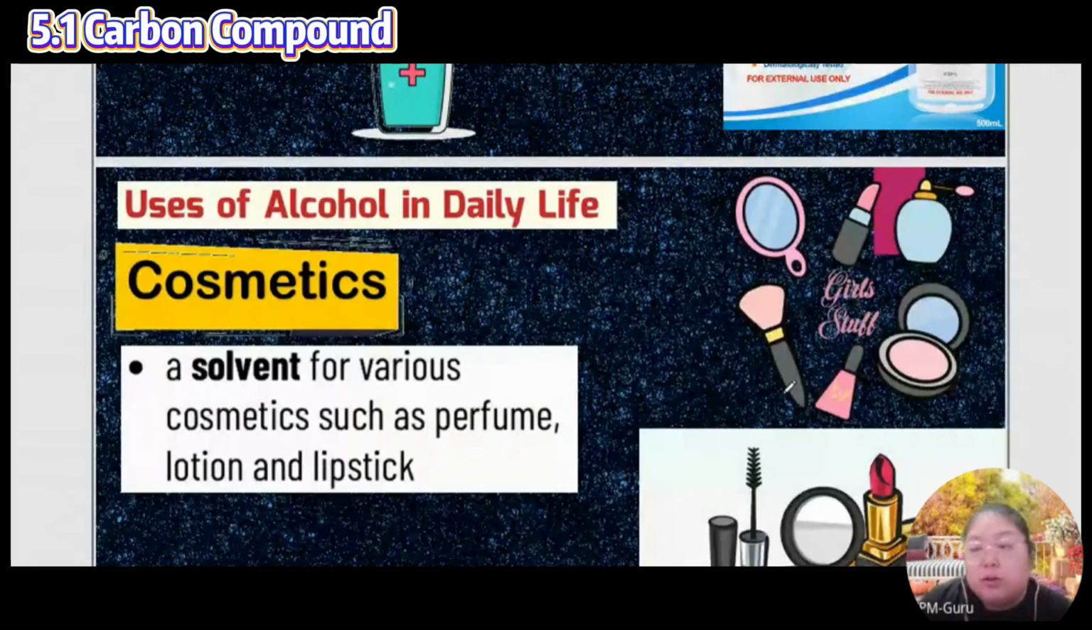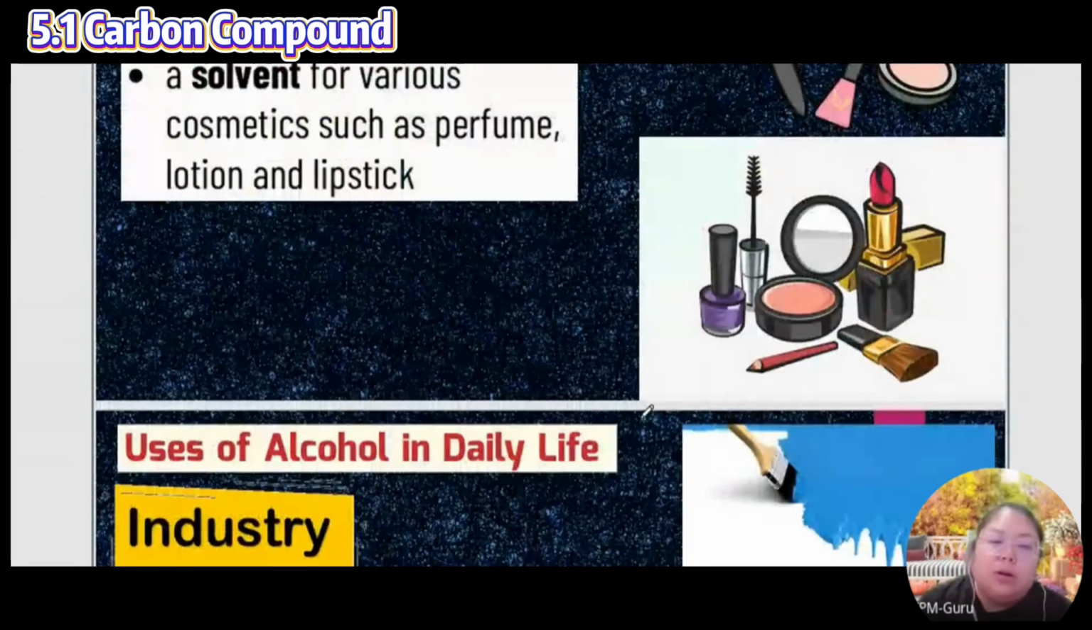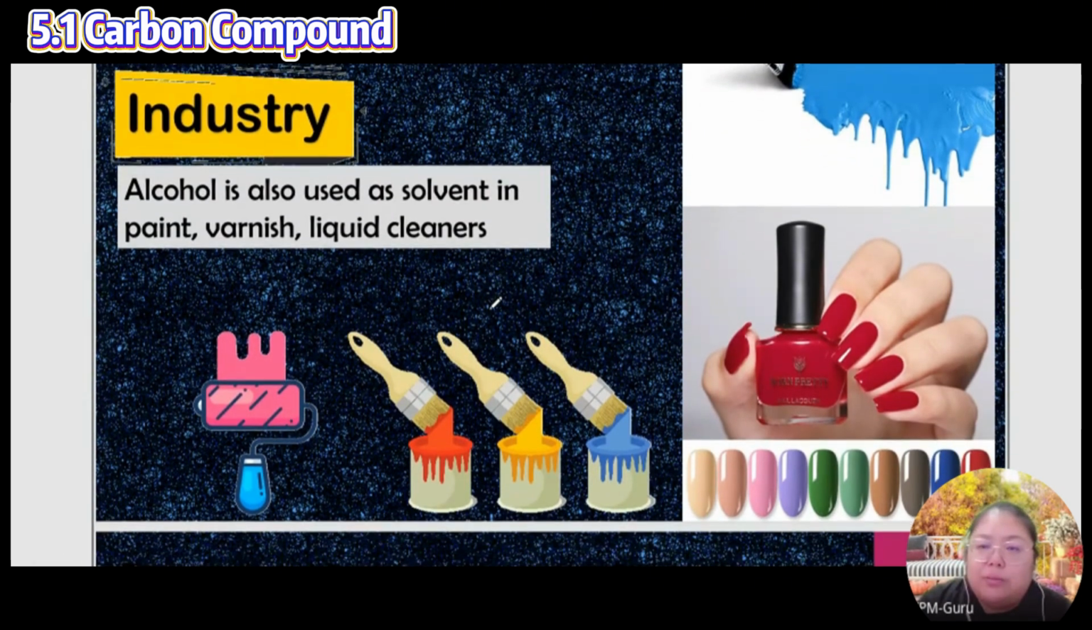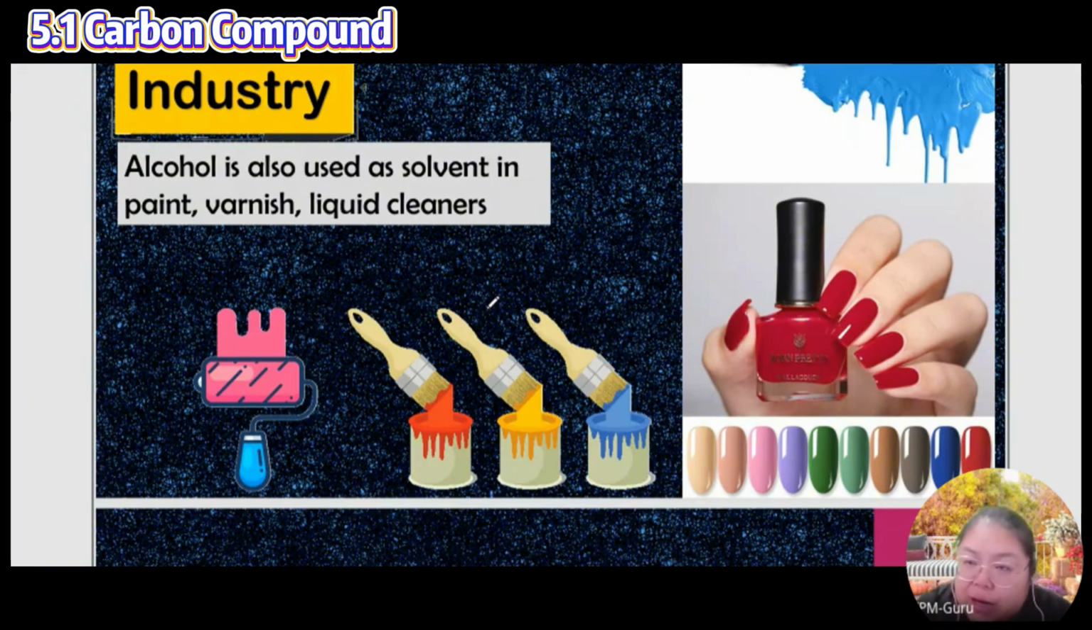Cosmetics also use alcohol. It is a solvent for various cosmetics, for example perfume. Perfume is one of the processes where they use alcohol to produce the ester. Lotion, lipstick, these all also use alcohol. Using alcohol in daily life, for example, alcohol is also a solvent in paint, varnish, and liquid cleaner. They want to make the paint thinner. The varnish, this one for your hand, you want to change the color because you don't want this color, so they use alcohol.